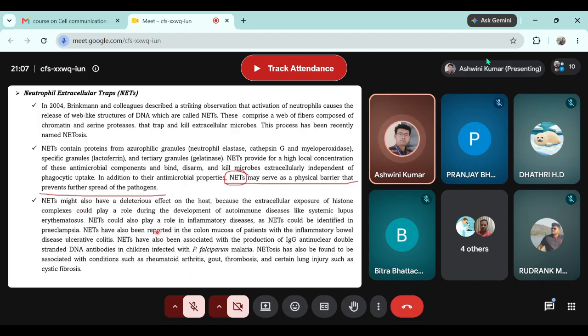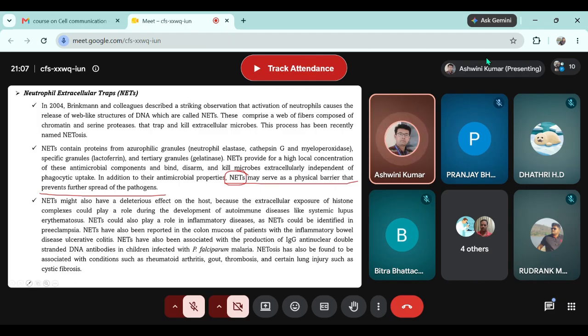This may result in autoimmune conditions such as rheumatoid arthritis, thrombosis, cystic fibrosis, ulcerative colitis, and start producing antibody against the double stranded DNA in Plasmodium falciparum infection.